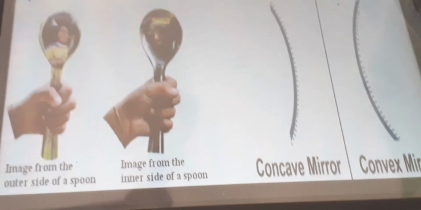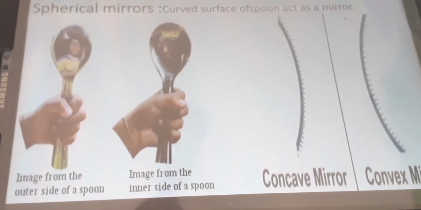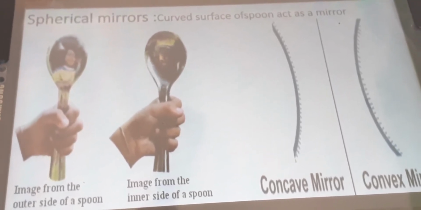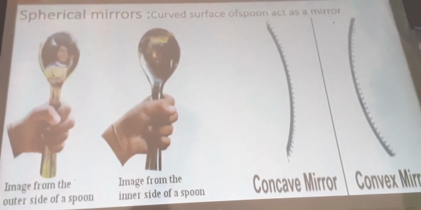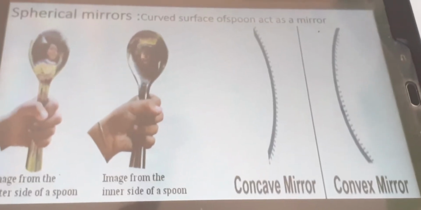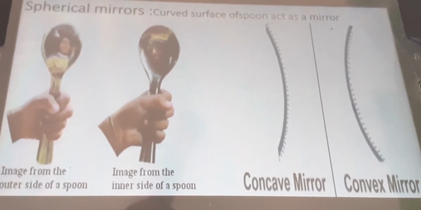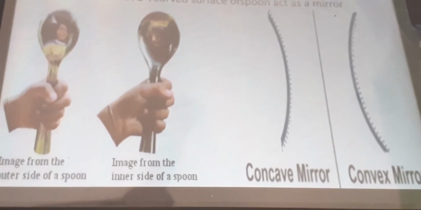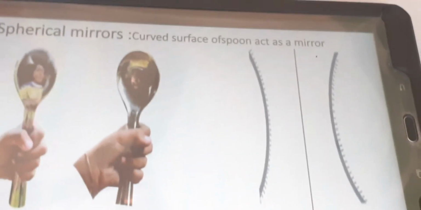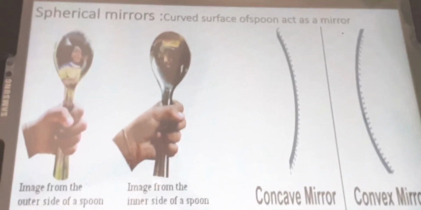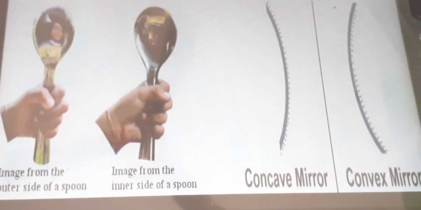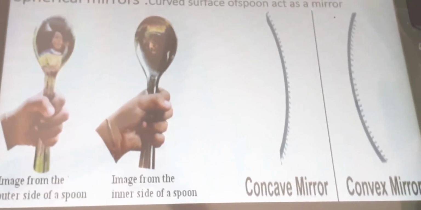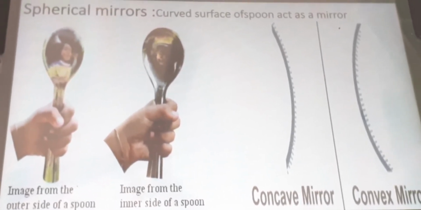So the inner surface of a spoon acts like a concave mirror while its outer surface acts like a convex mirror. We call them spherical mirrors, because if we cut a sphere, the inner surface of the sphere acts as a concave mirror and the outer surface acts as a convex mirror.